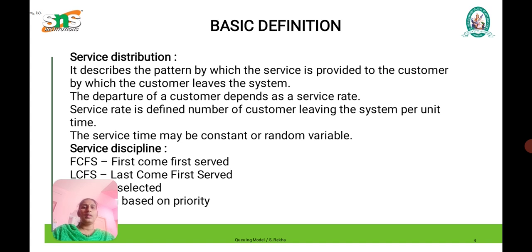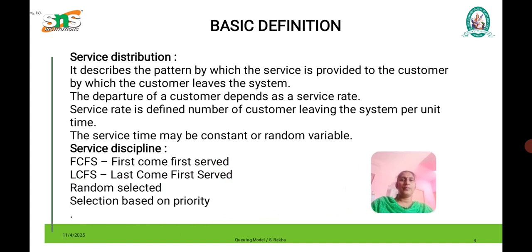Service distribution means how many customers are served in the system at their respective time duration.